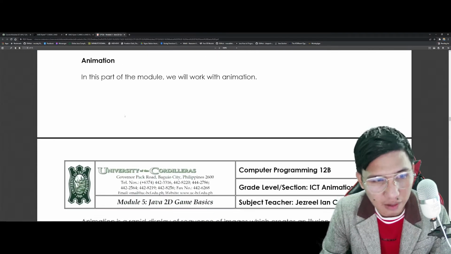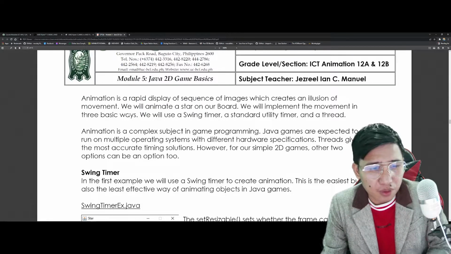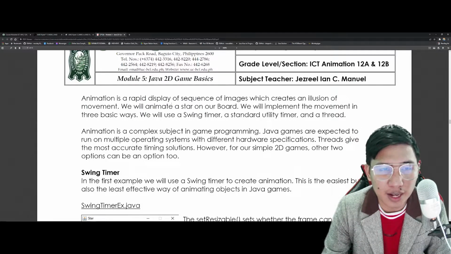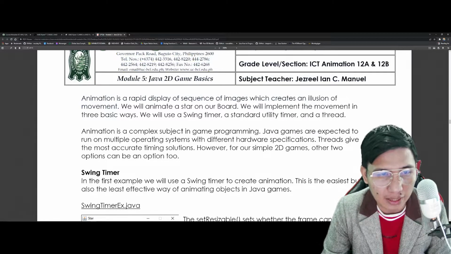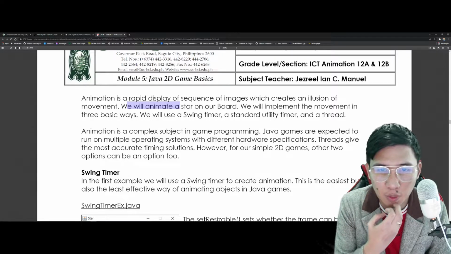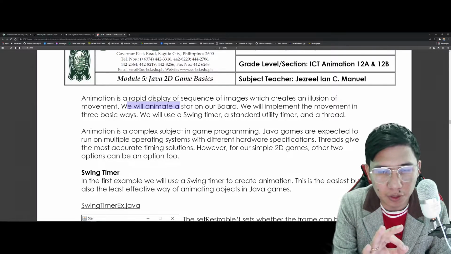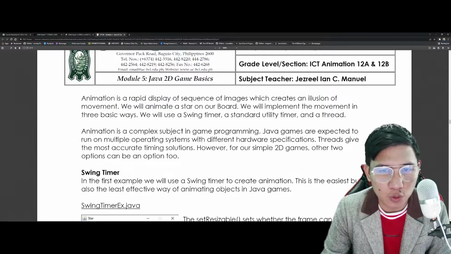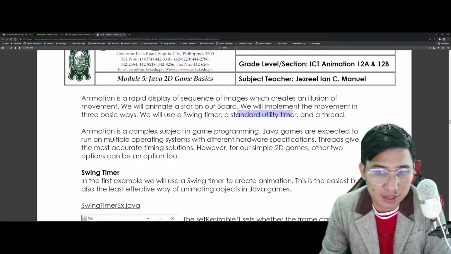So, in Java, ganun din po, we have here what we call animation. And when we say animation kasi, it's a rapid display of a sequence of images which simply creates an illusion of movement. And we already know that. We will animate a star on our board, which I'll show you later on, and we will try to implement the same program 3 different times. Okay? We will use swing timer, standard utility timer, and what we call threads.